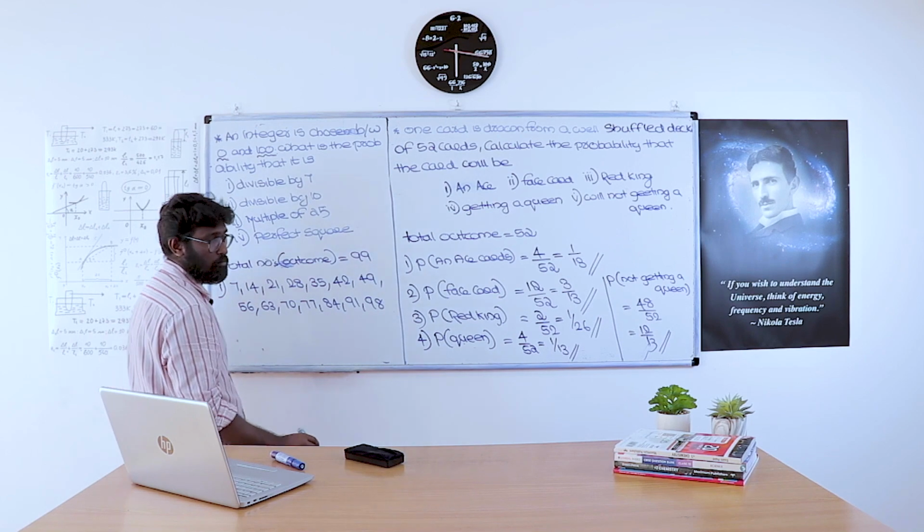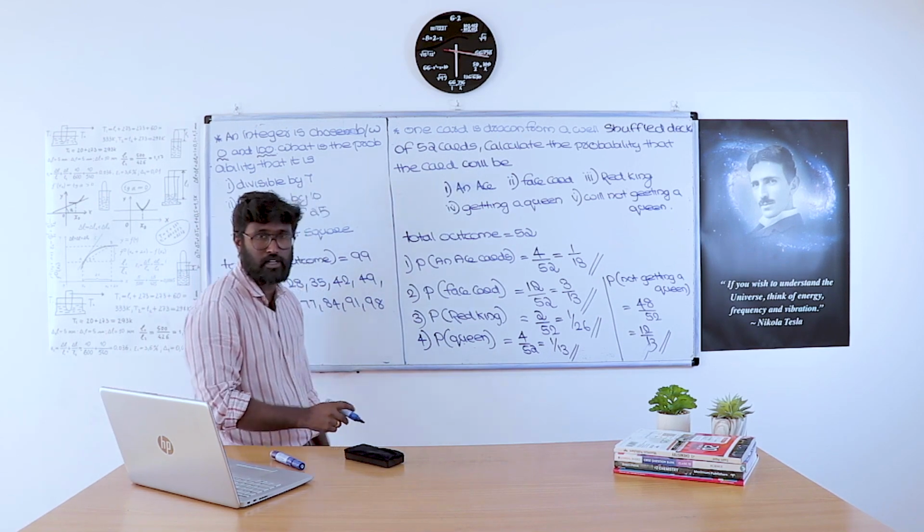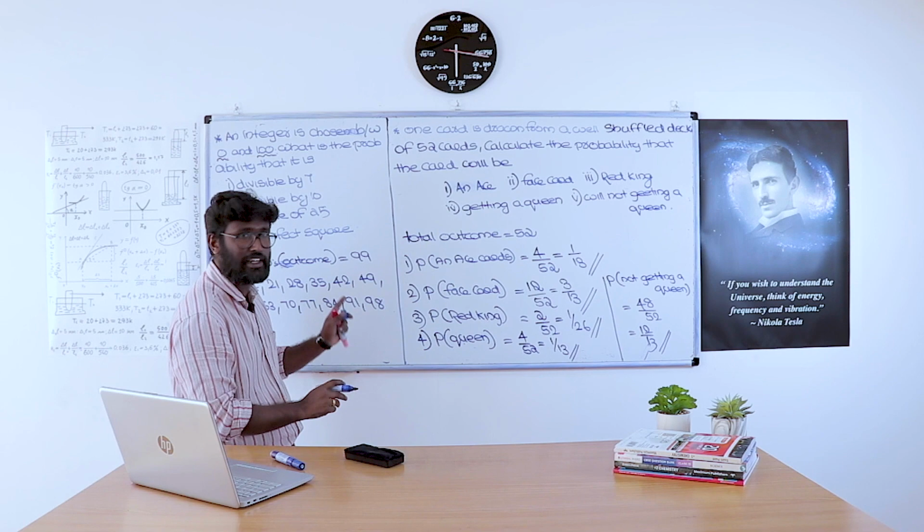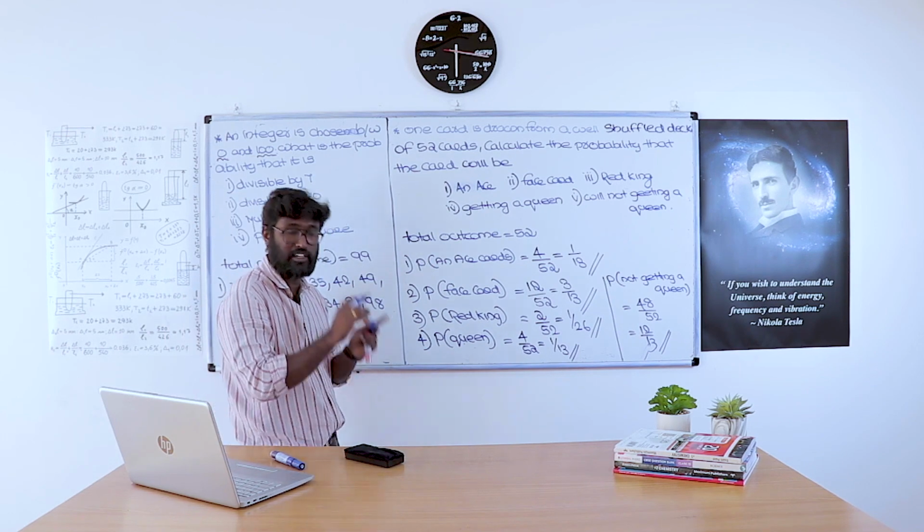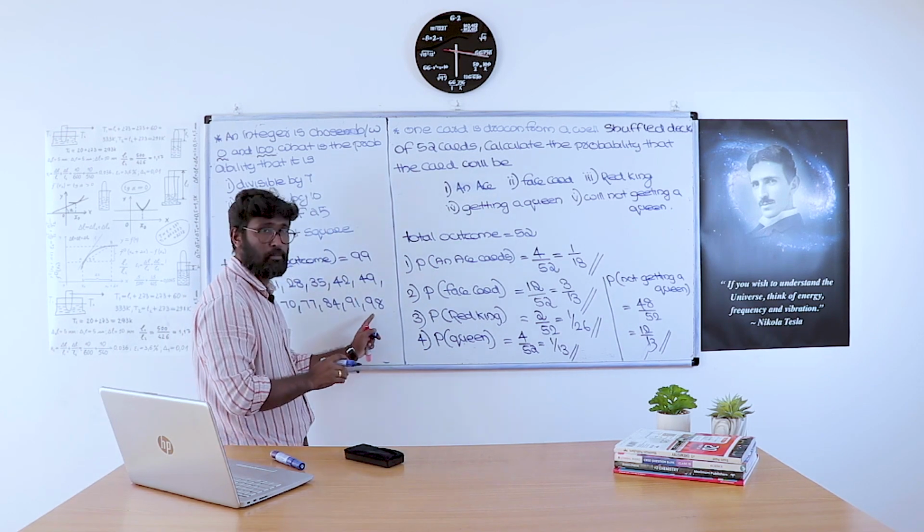These are all the numbers divisible by 7. The next number is 105, but it is crossing 99 because the last number is 99. So it is not considered, up to the number 98.